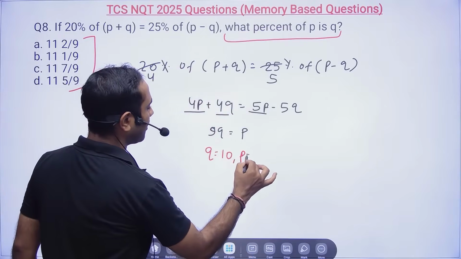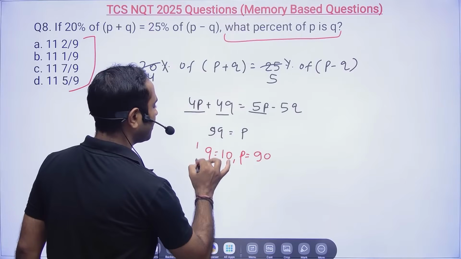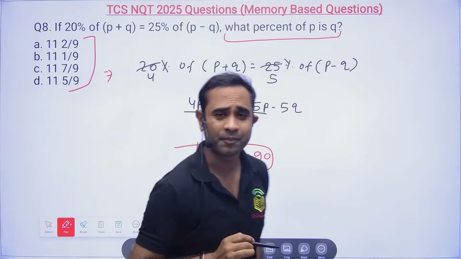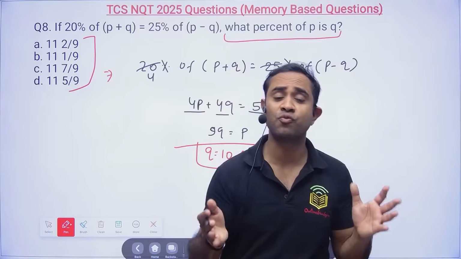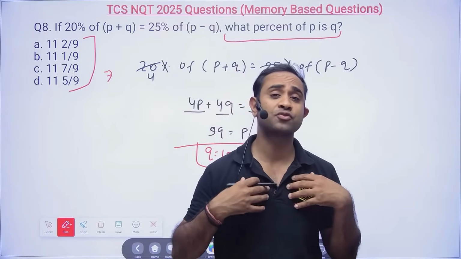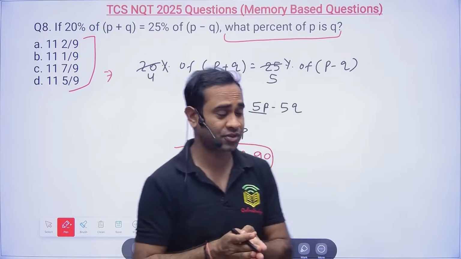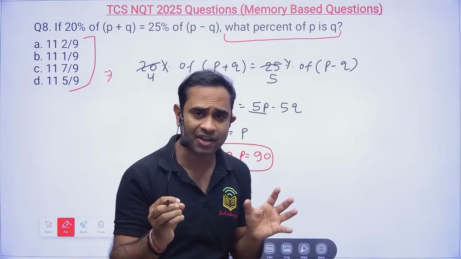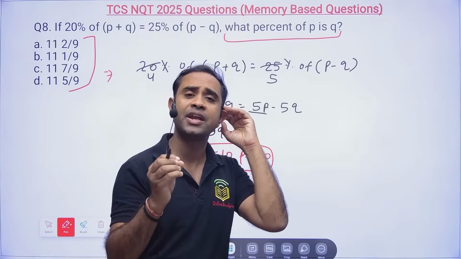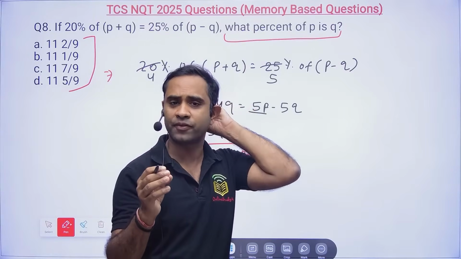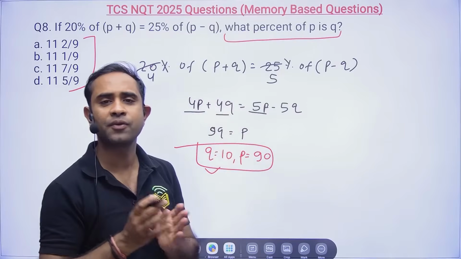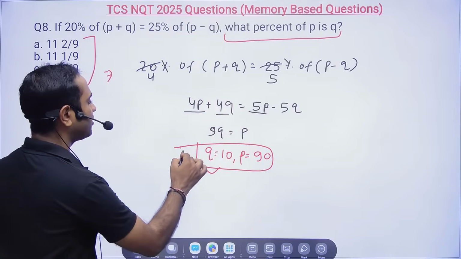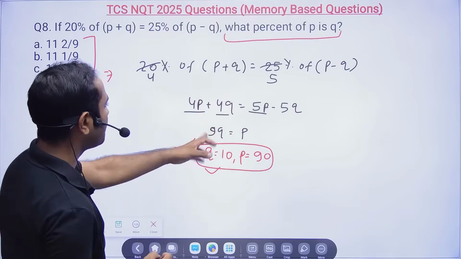Then P will become 9 into 10, 90. Sir, what is your problem? Every time you assume value of your choice. How should we solve the question? So friends, it is very clear. When the option is given in terms of percentage, you are free to assume any value of your choice. So you could have assumed anything from here.